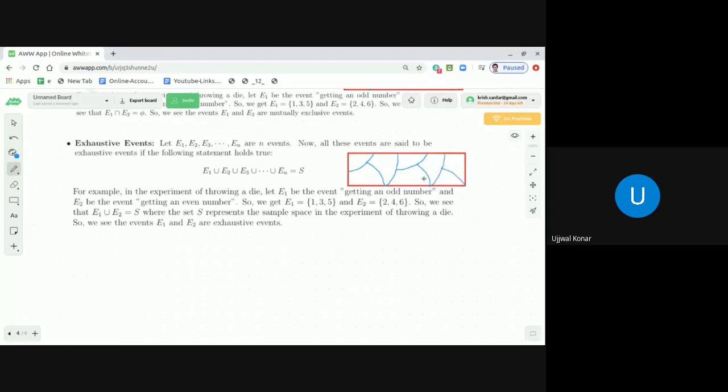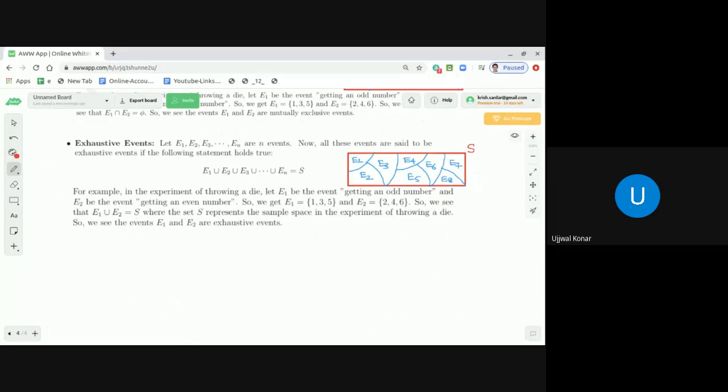For example, if I name these events E1, E2, E3, E4, E5, E6, E7 and E8, what do you see, dear students? If you make a union of all these sets, E1, E2, E3 up to E8, we are going to get the entire sample space, and that is what is called exhaustive events. Let me give an example.